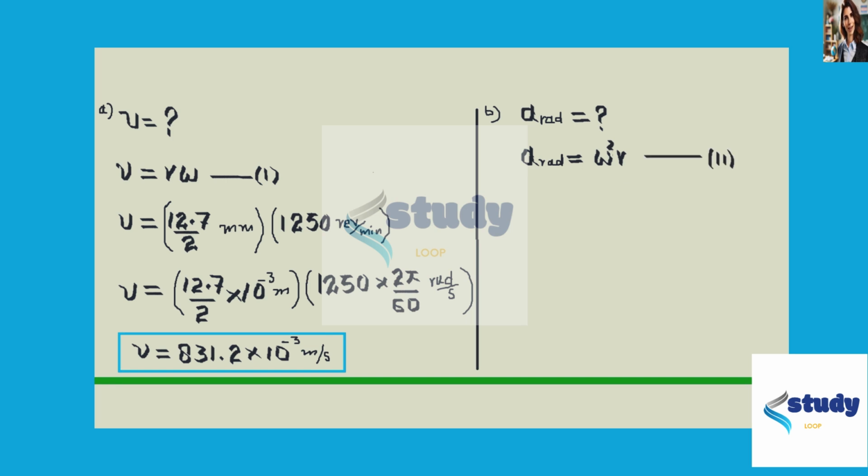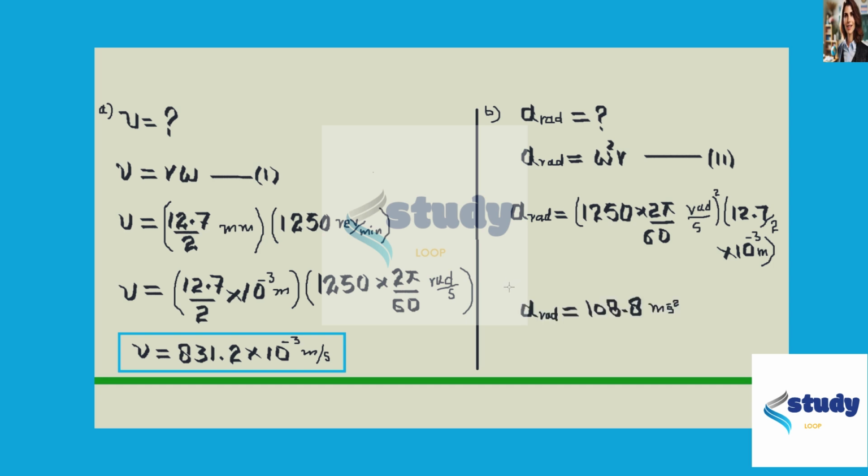Now setting the values of omega and r with some conversions, we can write a radial equals 1250 multiplied by 2 pi divided by 60 radian per second whole square into 12.7 divided by 2 multiplied by 10 raised to the power minus 3 meters. This will give us a radial equals 108.8 meter per second square.